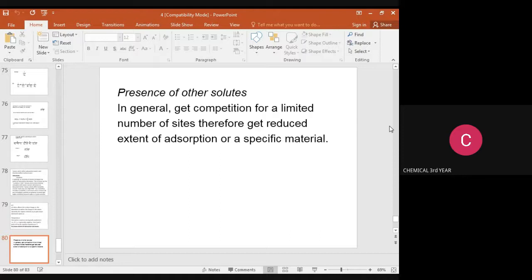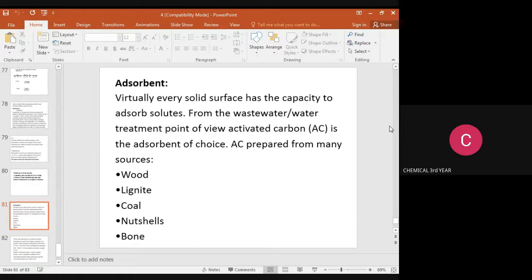The presence of other solutes in general creates competition for a limited number of sites, therefore giving reduced extent of adsorption for a specific material. Then the adsorbent. Virtually every solid surface has the capacity to adsorb solutes. So all solid surfaces have capacity to adsorb solutes, but from the wastewater or water treatment point of view, activated carbon is the adsorbent of choice.